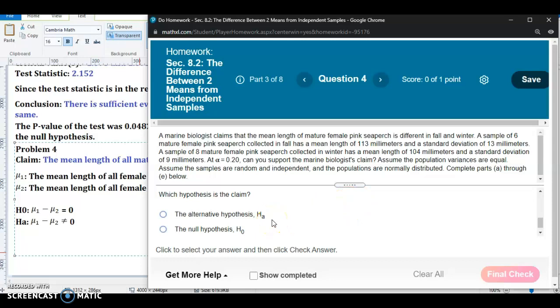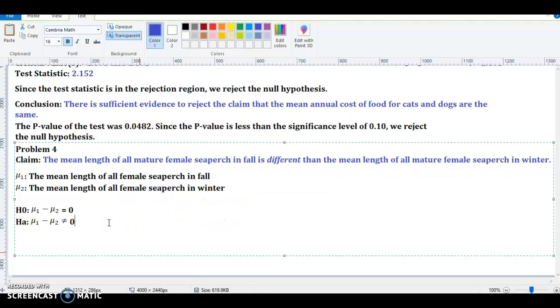Then the question is, which hypothesis represents the claim? It's clearly the alternative hypothesis in this case. This is the given claim in our problem, because it has the word different. If it had the word the same or equal, then the claim would be the null hypothesis. This also means that since this is a not equal to symbol, this is also a two-tailed test.